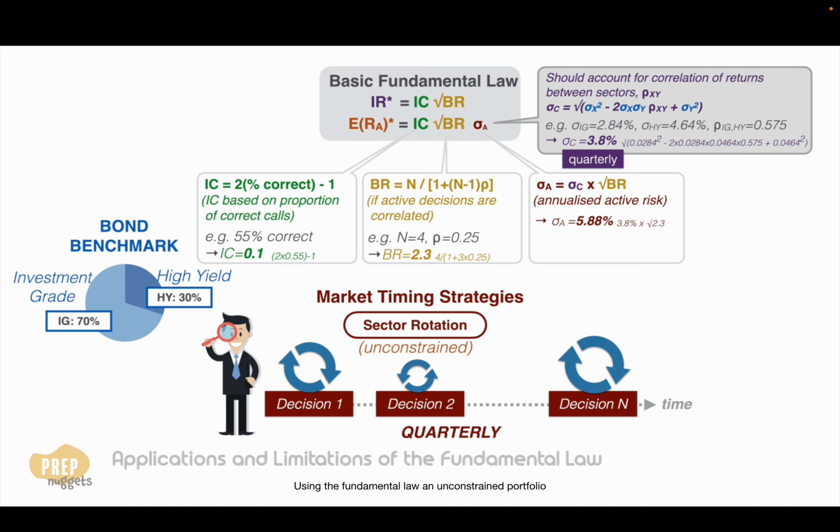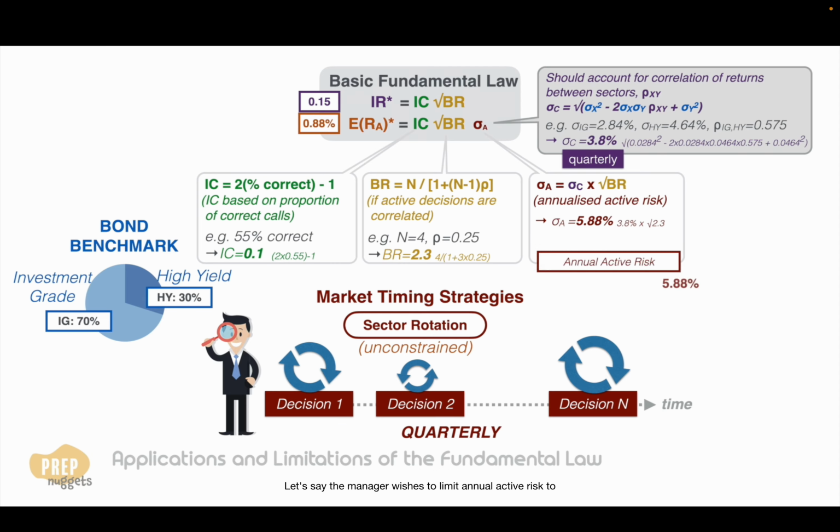Using the fundamental law, an unconstrained portfolio can achieve an information ratio of 0.15, and if the corresponding active risk is 5.88%, the expected active return is 0.88%. And this is how the sector rotation strategy can be applied.